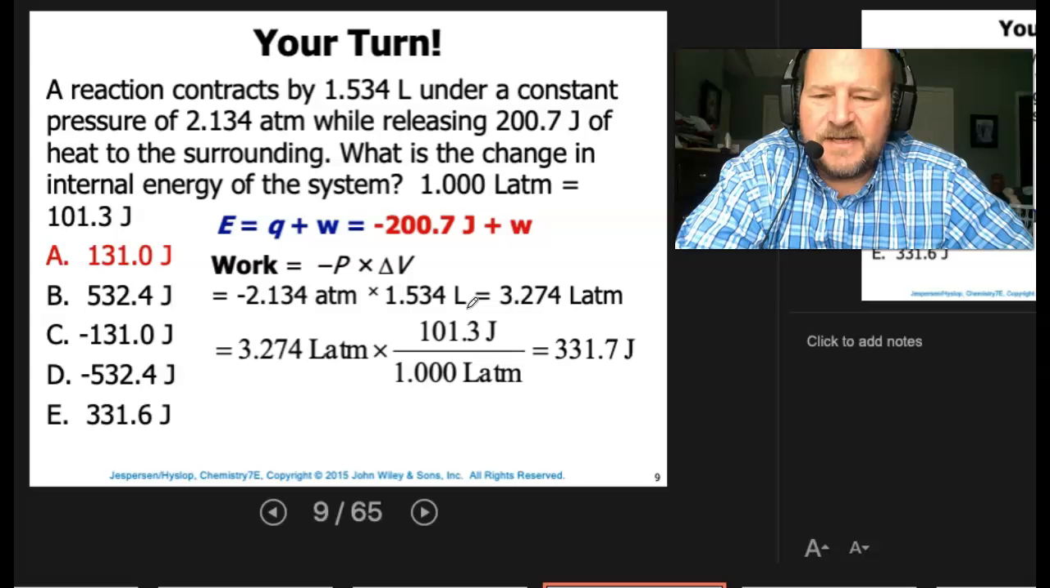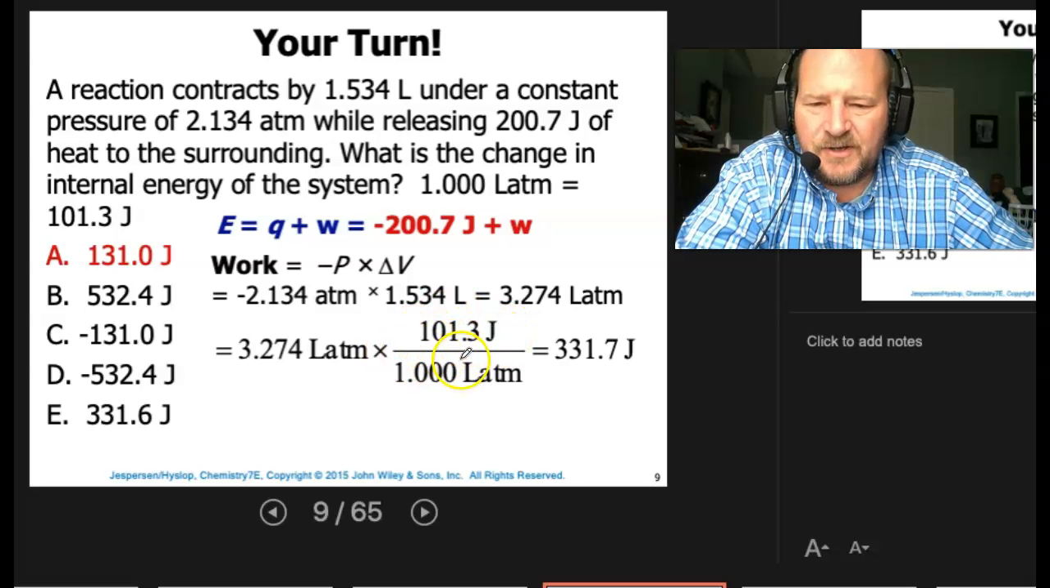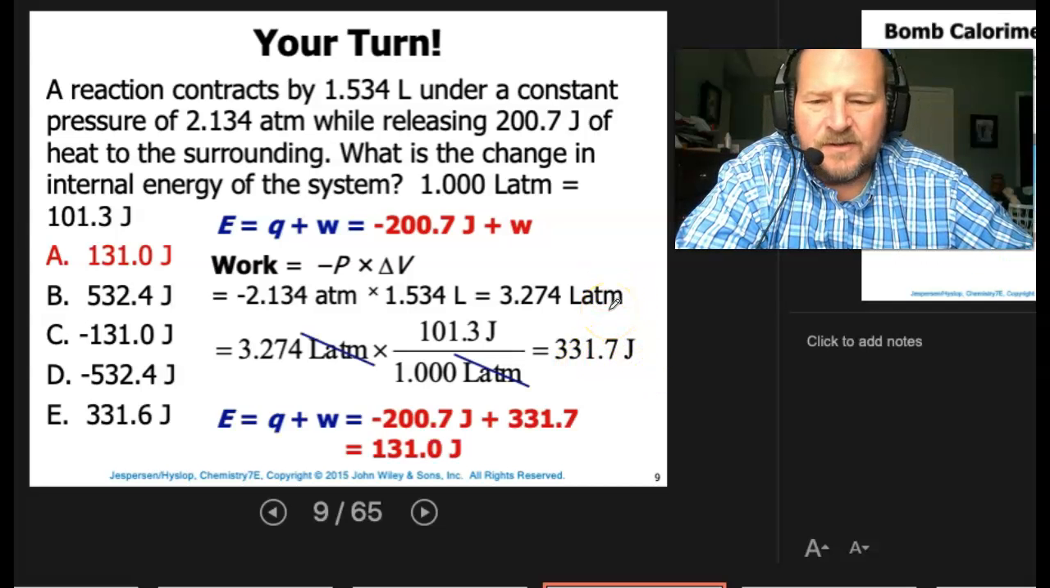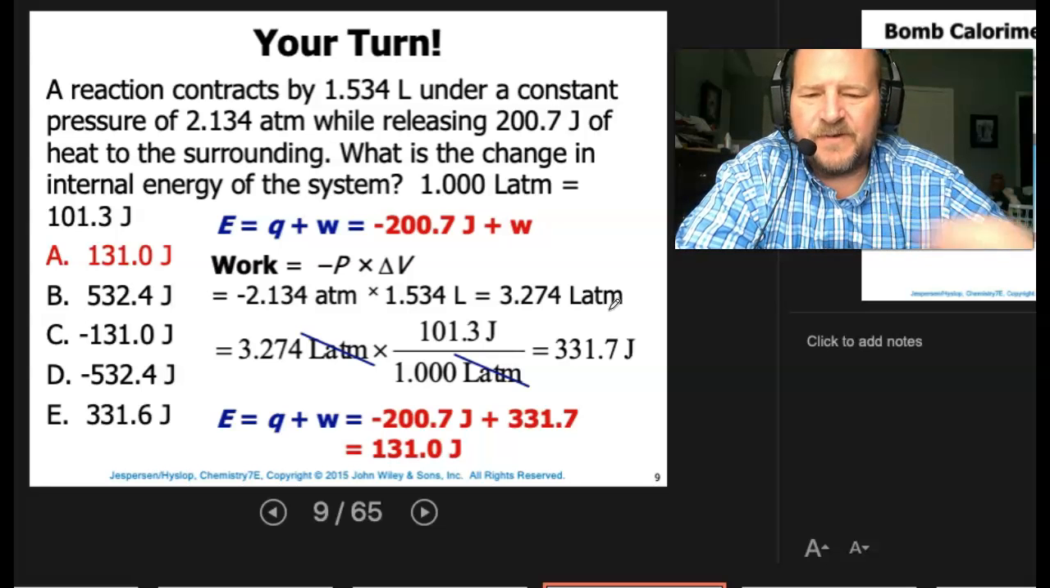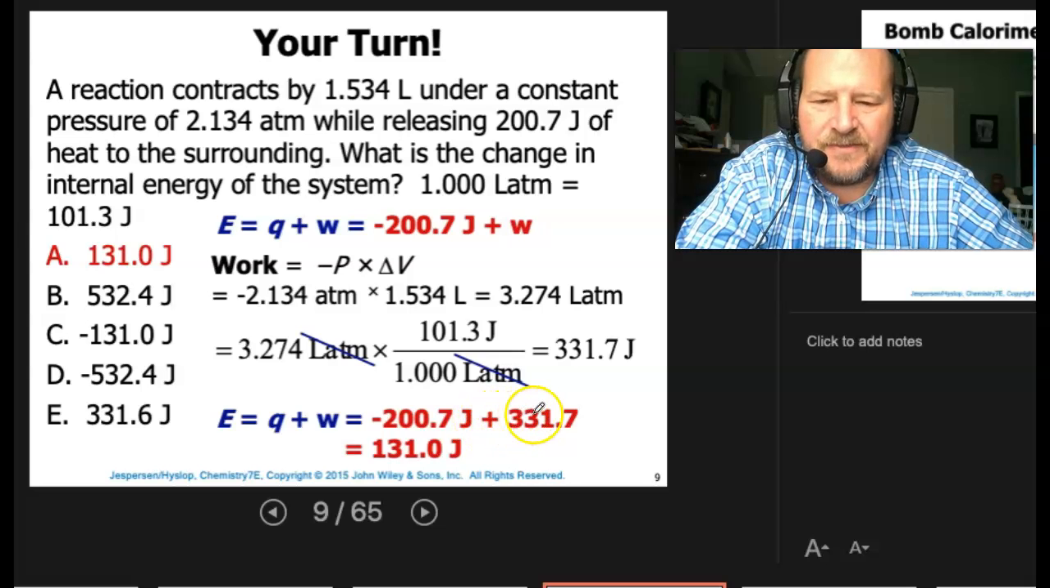That means we're going to then take 3.274 liter atmospheres times 101.3 joules per 1 liter atmosphere, using the conversion they gave us. That gives us 331.7 joules. So now we're going to plug that back in for our work, right? So delta E equals Q plus W. We get negative 200.7 joules plus 331.7. That's going to equal 131.0 joules.